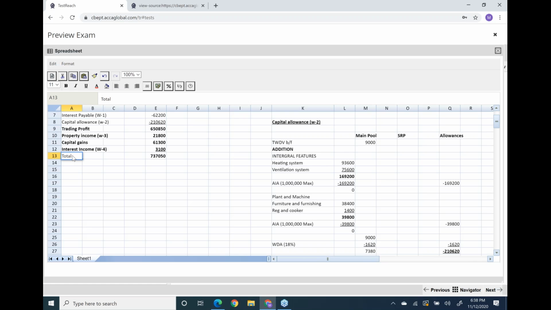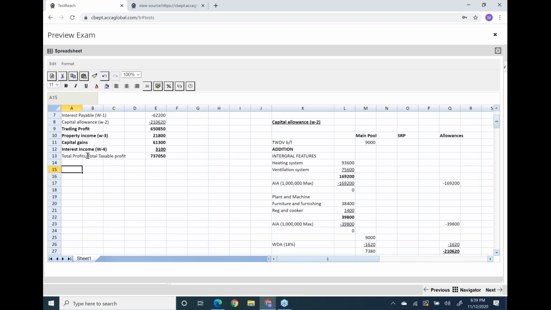As there are no QCD in this question, your total profits and your total taxable profits (TTP) are the same. So this is your final taxable profits.